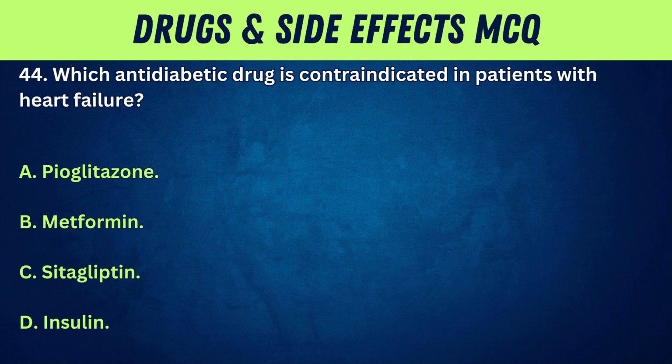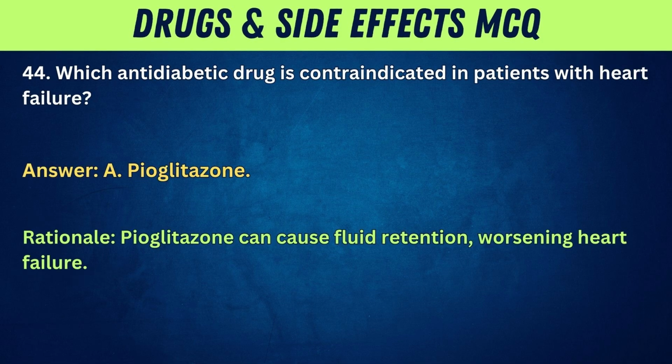44. Which antidiabetic drug is contraindicated in patients with heart failure? A. Pioglitazone. B. Metformin. C. Sitagliptin. D. Insulin. Answer: A. Pioglitazone. Rationale: Pioglitazone can cause fluid retention, worsening heart failure.